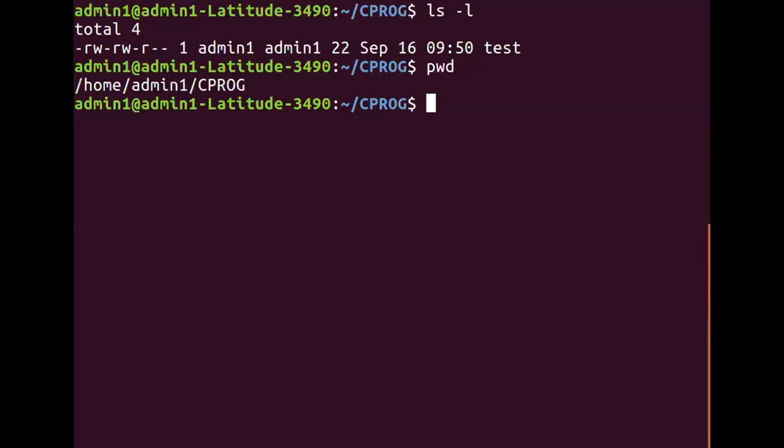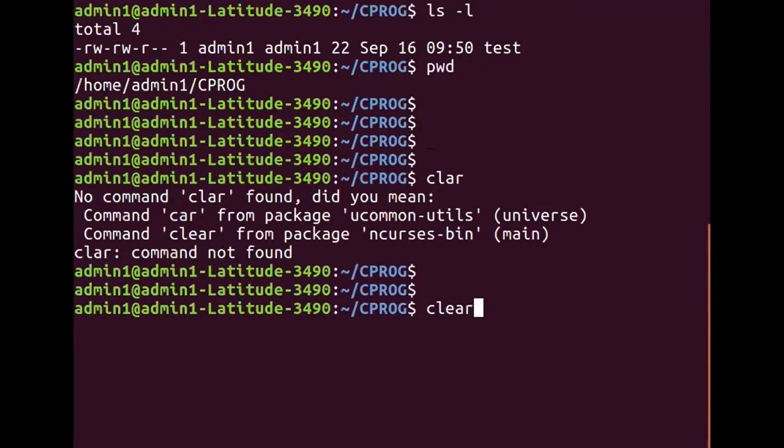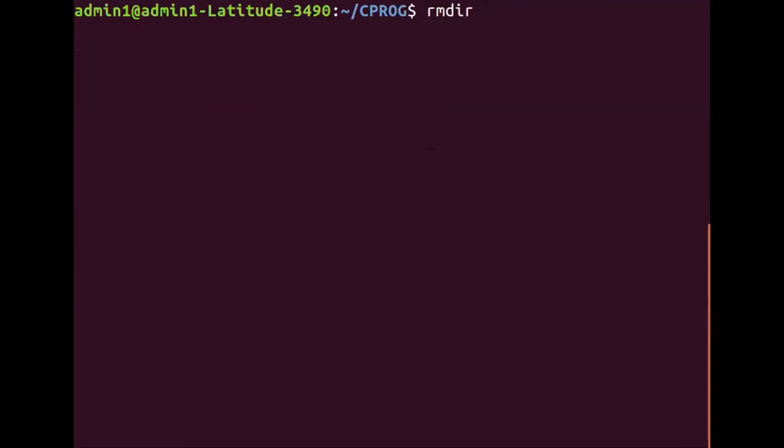These are the type of questions that I'm going to ask you in the quiz, which I'm going to conduct shortly, right? So if you are not able to understand, or you have any doubts, please ask the questions as and when you have doubts. Okay. So the last command in directory manipulation is the rmdir command. It stands for remove directory.